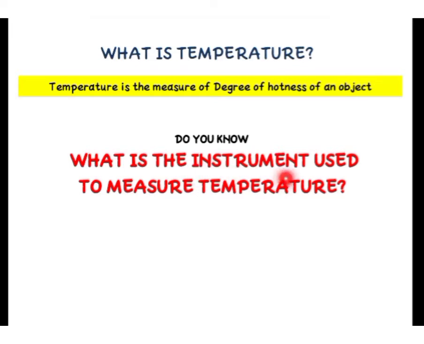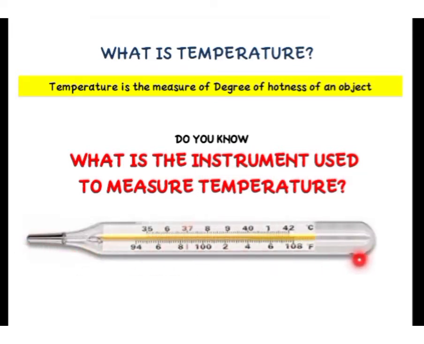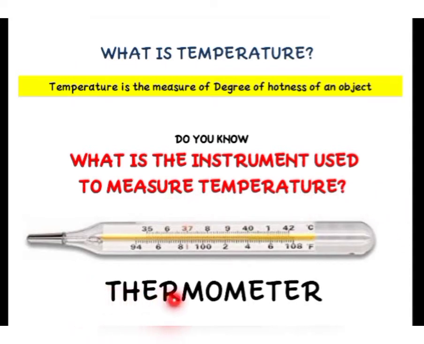So you need an instrument. This instrument is like this. Can you name this instrument? This instrument is used to measure temperature. Yes, it is called thermometer. Okay, so for measuring temperature, we use an instrument called thermometer. Okay, children.